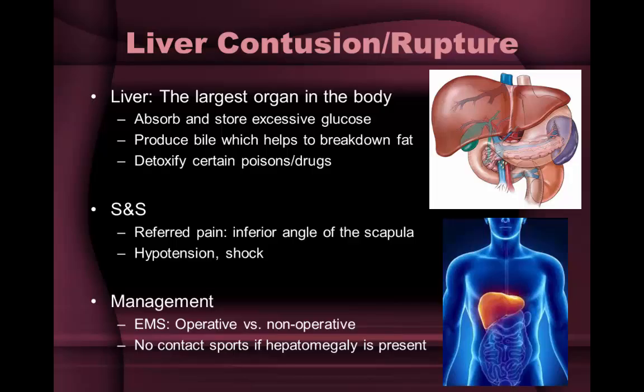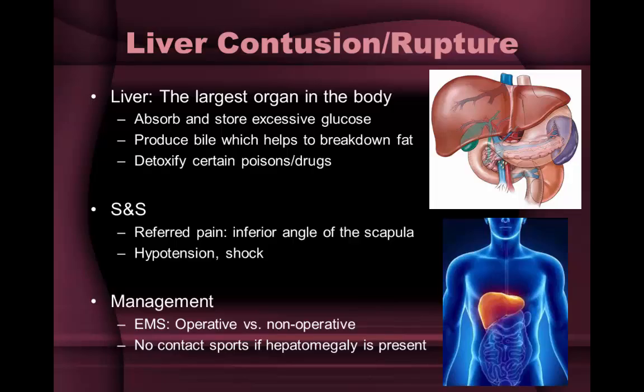A bruised liver or a liver contusion occurs after a direct impact to the torso, resulting in bleeding within the organ. Car crashes are the most common cause of this injury. Symptoms of a bruised liver include sudden pain on impact, pain and tenderness in the upper right quadrant of the abdomen, referred pain into the inferior angle of the scapula, most often on the right side, nausea, hypertension or low blood pressure. In severe injuries, when a lot of blood is lost, the patient could develop shock and possibly lose consciousness. Severe injuries could actually be a laceration or tear of the liver.